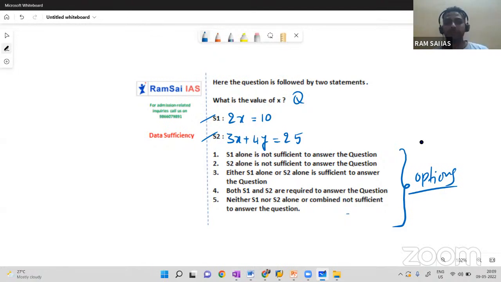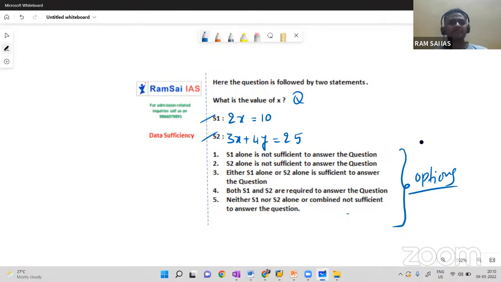Now, to solve any problem from data sufficiency, again, I am telling you, there are 5 fixed options. Based on the options, we have to follow a pattern. What is that pattern? Initially, close statement 2 with your hand and try to solve the question by using statement 1 alone. Here, I'm not bothering about the answer, but I have to check whether data is sufficient to solve or not. Again, I'm not bothering about the answer, 2x equal to 10. So x equal to 5. See, I'm not bothering about the value of x here.